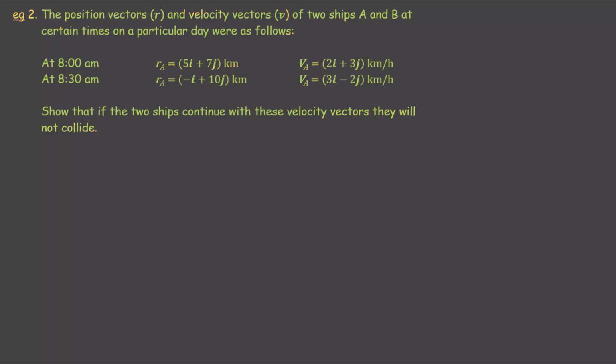Now, there's a couple of possibilities here, because as long as these are not parallel, we're only in 2D, so their paths must intersect. But if they're there at different times, so that when this ship is there, the other one is actually up here, then they're not going to collide.